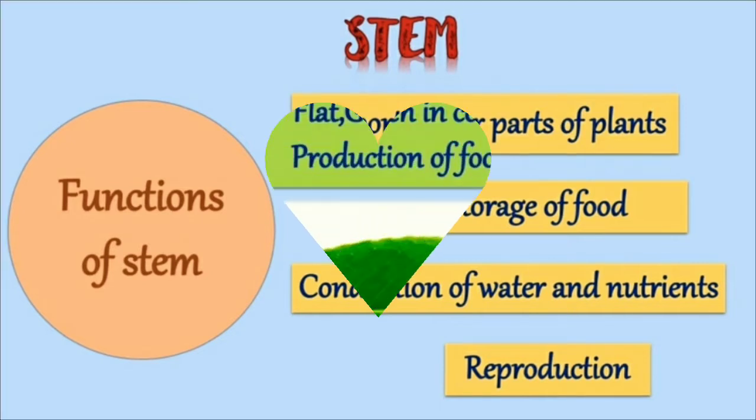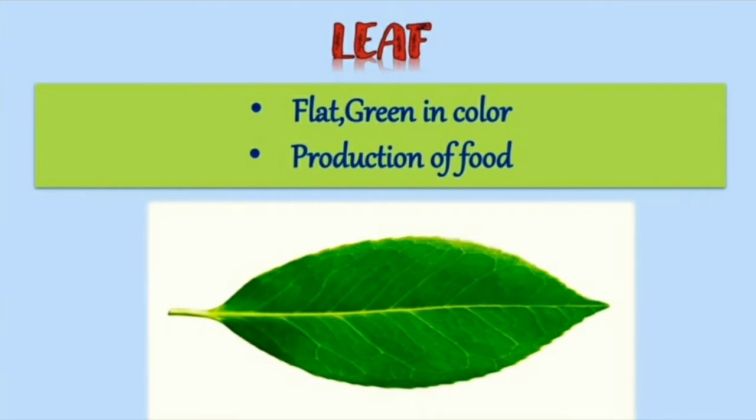Now look here, children. Next is leaf. Leaves are flat, green in color and food is produced in the leaf. So the leaf is flat, and it plays an important role in the production of food. Understood, children?